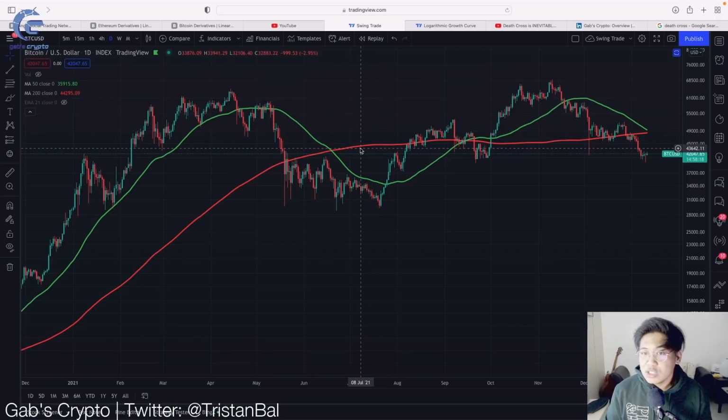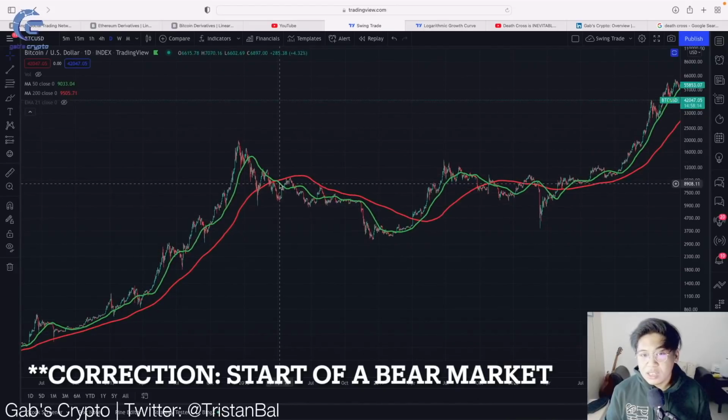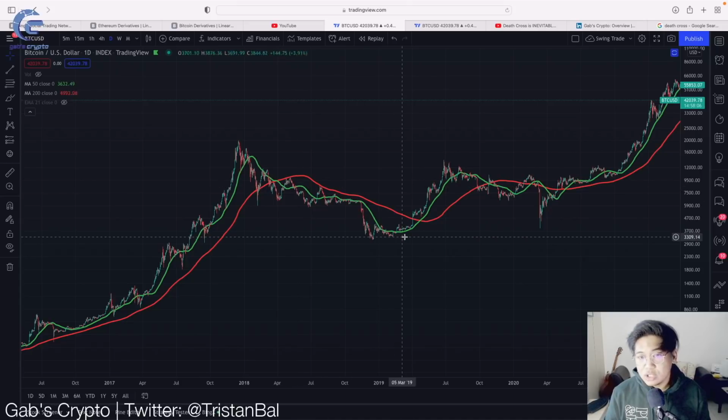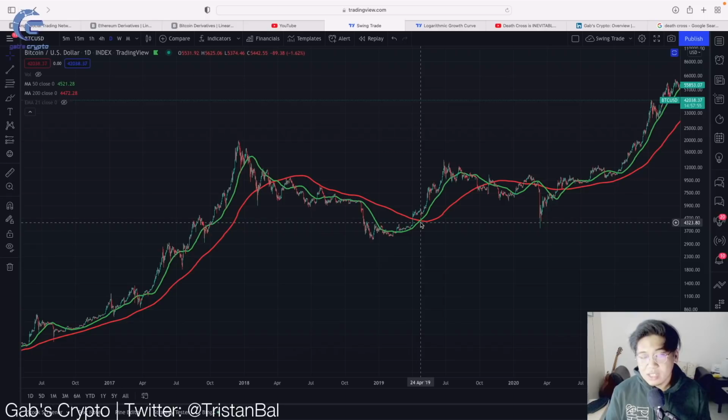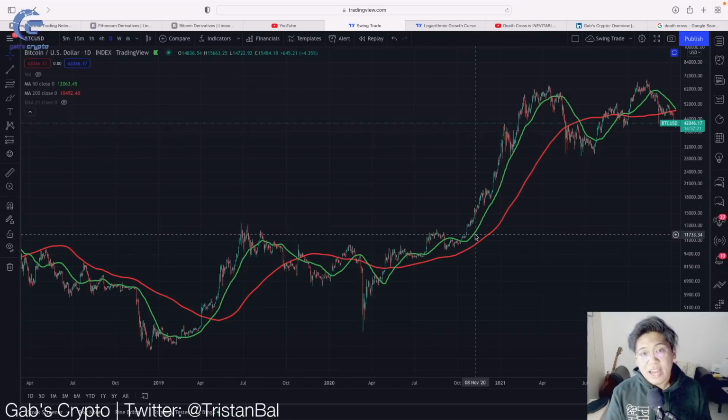And in traditional terms, a death cross is considered to be the start of a bear market according to most people. That is the general knowledge. And on the other hand, ang opposite niya is called a golden cross. A golden cross is where the 50-day moving average crosses above the 200-day moving average, indicating that it's going to start a bull market. And pretty much enough, we saw those movements. But I actually have a problem with this definition kasi there are a lot of cases wherein the death cross did not start a bear market.